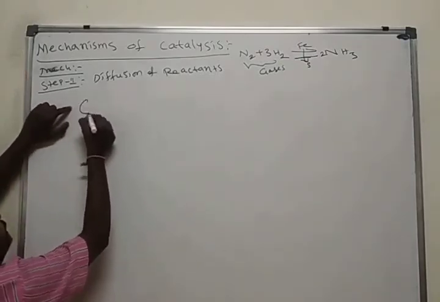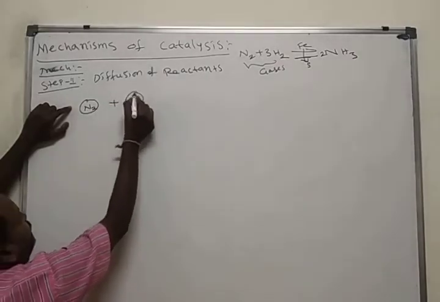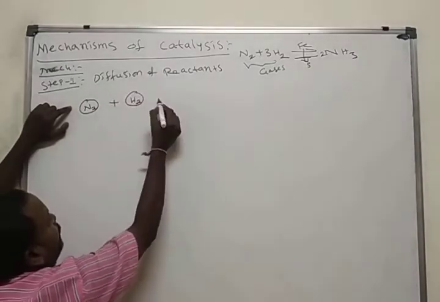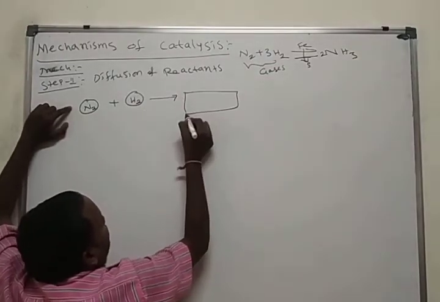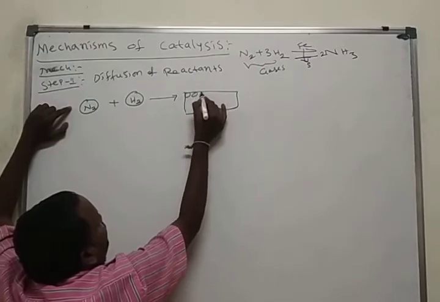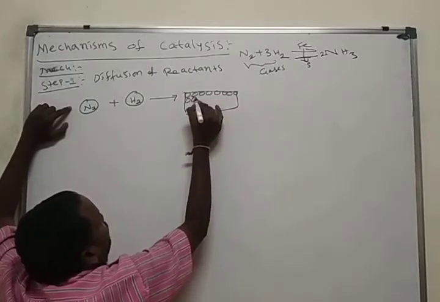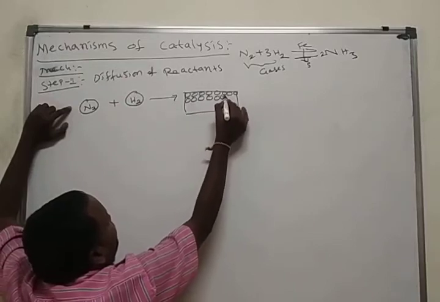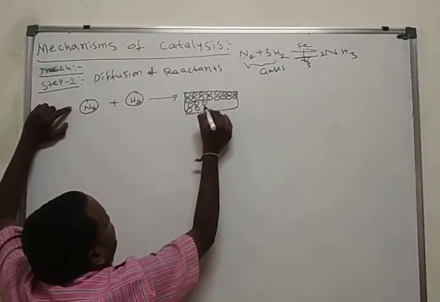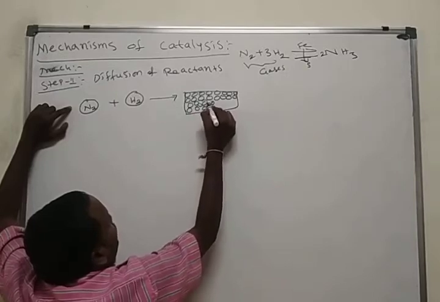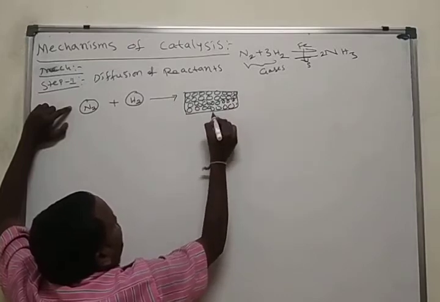For example, this is the nitrogen gas, and this is the hydrogen gas. Here we have the iron, this is the iron material, finely divided, pores containing iron catalyst.